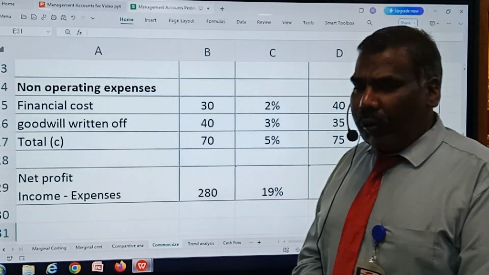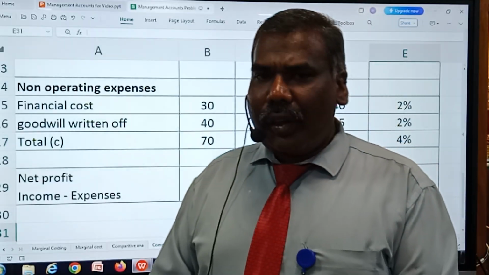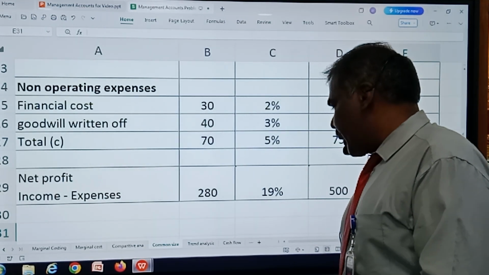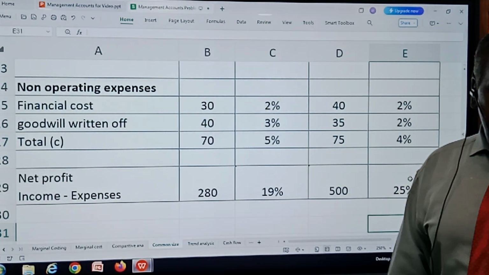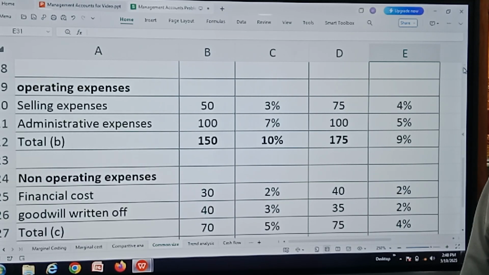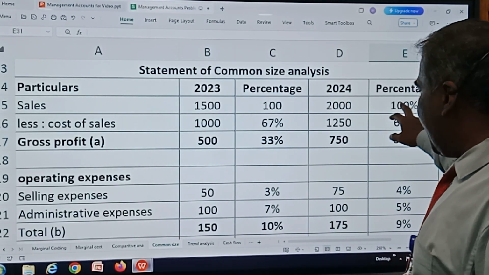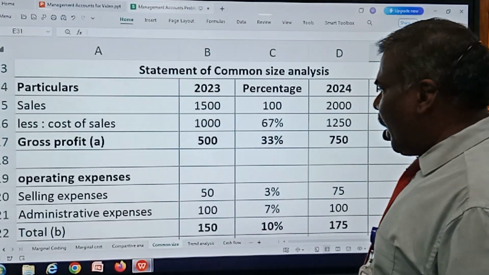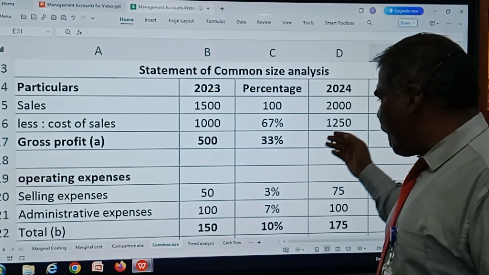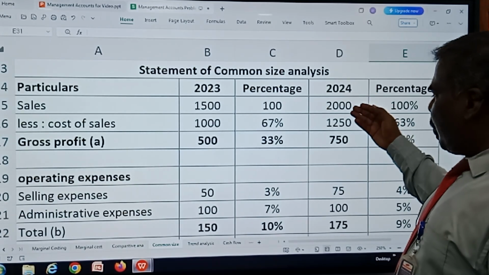The same way, the net profit. As far as net profit is concerned, gross profit minus operating expenses and non-operating expenses, I am getting a net profit of 280, and it has been expressed in terms of percentage. The same procedure has been applied for the 2024 also. Over there, the sales value is 2,000 rupees, and it has been treated as 100%. For the year 2024, sales value is 2,000. It has been treated as 100%, and each and every value, cost of sales, gross profit, operating expenses, and everything, all the values have to be divided by the 2024 sales value of 2,000.